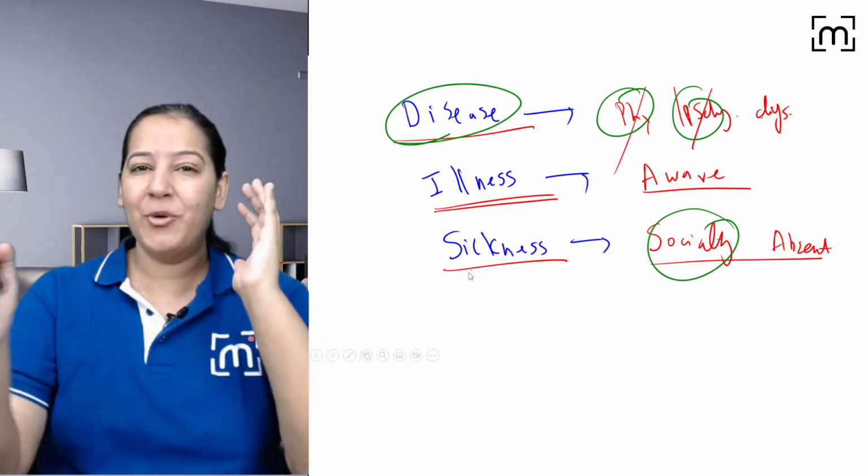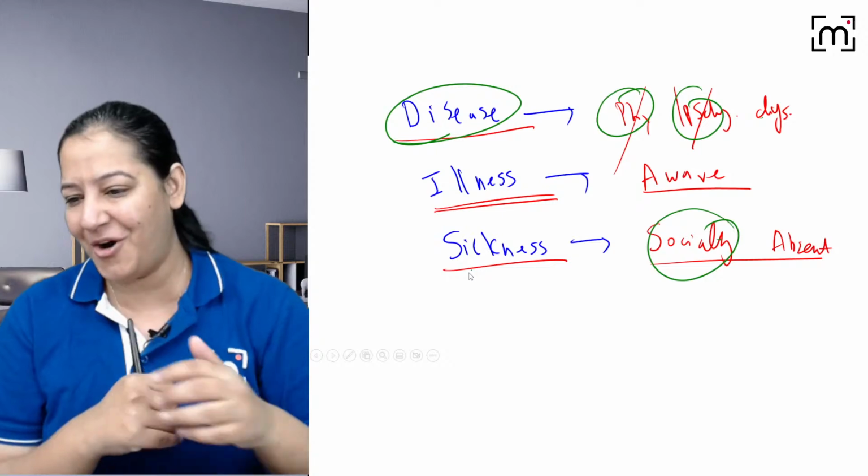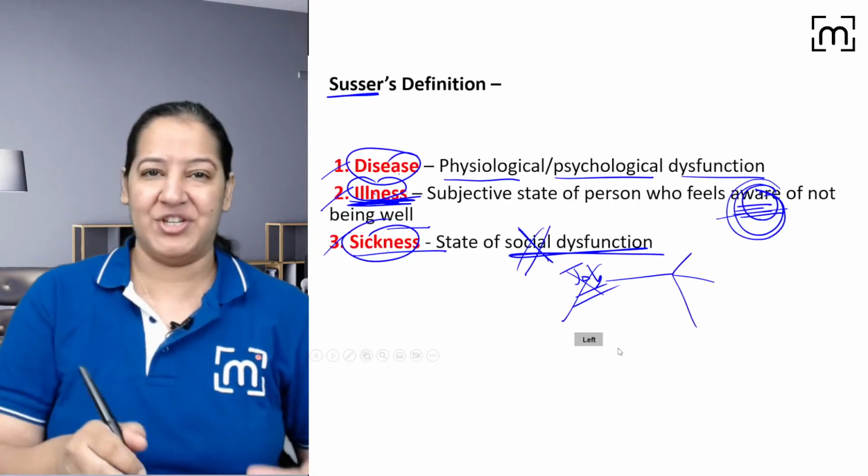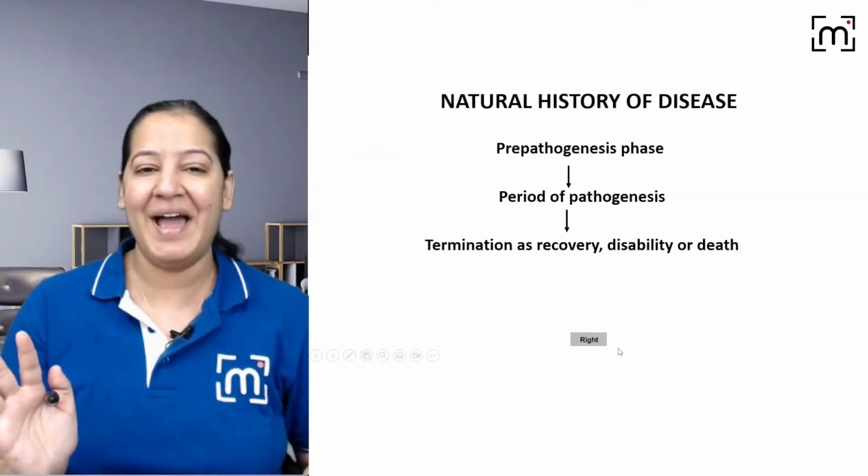Everyone give me a thumbs up. Correlate the two definitions: the health and the disease. You got it? Can we go ahead? So that is the definition, the three definitions: disease, illness, sickness. Okay, I guess you got it.